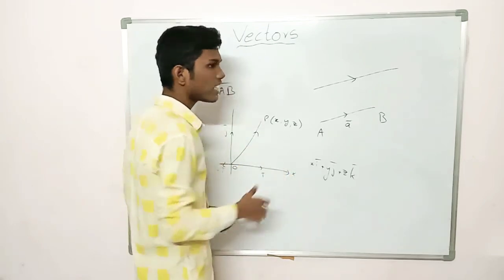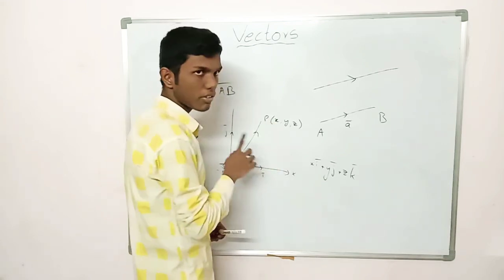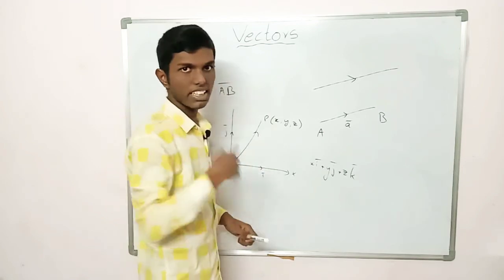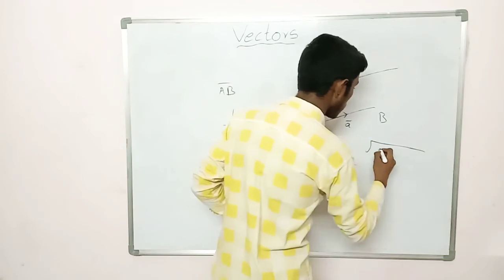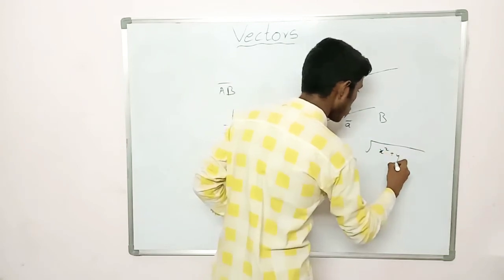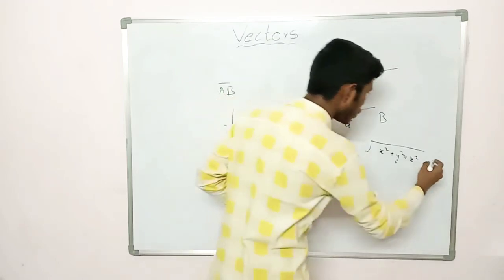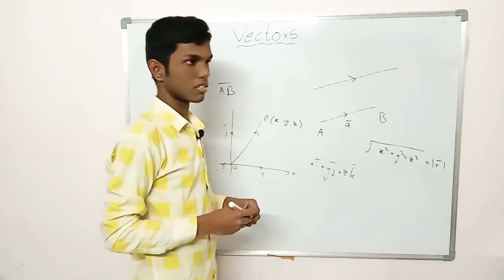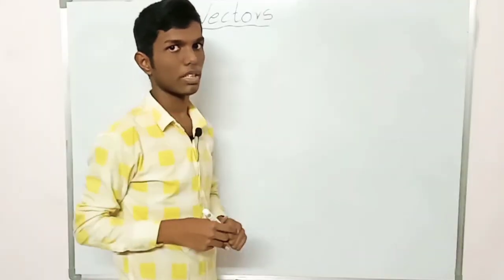So how do you find its magnitude? Pretty simple. You find the distance between O and P, which means the distance between the origin and the point. It gives you the magnitude of the vector, which means under root x square plus y square plus z square gives you the magnitude, or the modulus, of the vector. That's how a vector is represented in coordinate geometry.